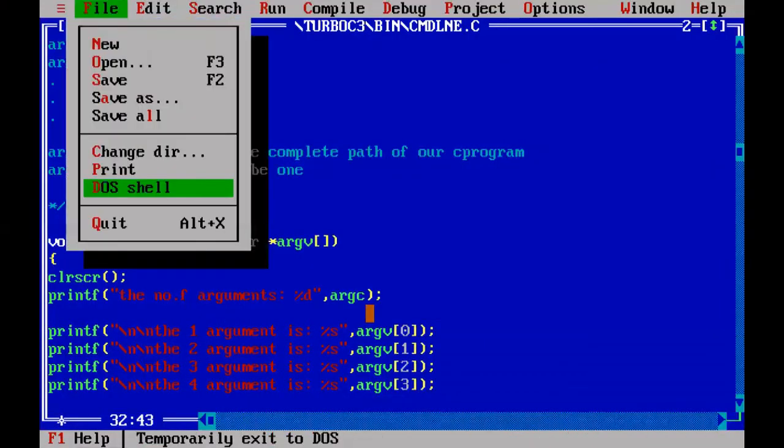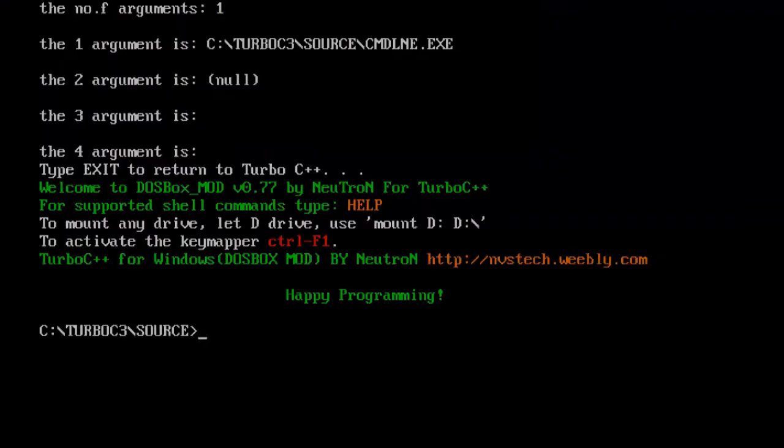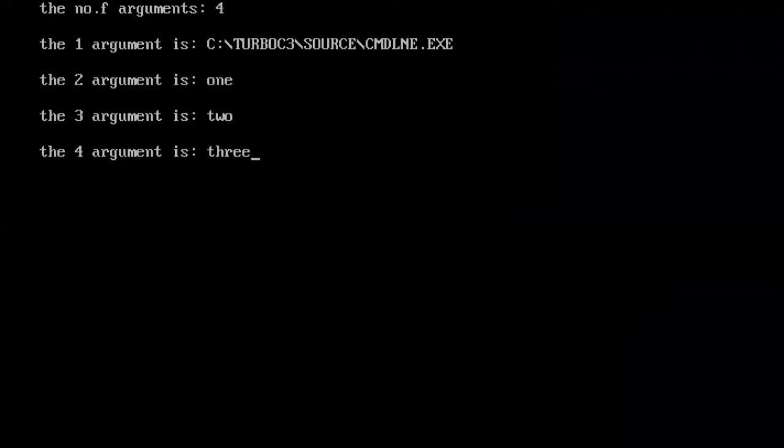Next, go to the run and run it, then go back. Now you go to the dash shell. So find out the program name, command line.exe. To this program only I am going to give the command line arguments. First argument is 1 and the second argument is 2 and the third argument is 3. If you press enter, all the arguments are printed. You see, number of arguments are 4.